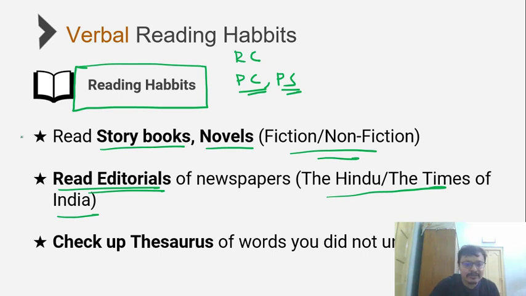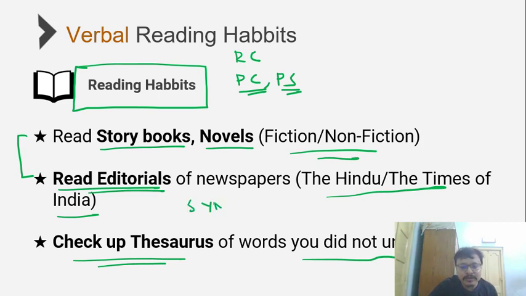Now, when you're reading such books or editorials, one of the important things is you'll find words that you do not understand. And the moment you encounter such a word, checking up the thesaurus, that is, the meaning of the word, synonyms of the word, antonyms of the word, is very important so that you can automatically build on your vocabulary, new words and your understanding of similar words.